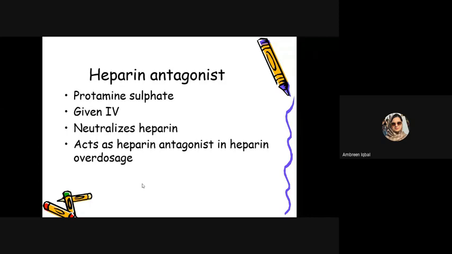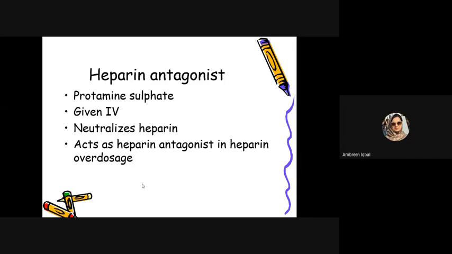Sometimes, by mistake or from a suicidal point of view, I have taken a high dose of heparin. So my heparin is going to cause anticoagulation, and if I have a cut it may lead towards bleeding and promote the bleeding. So there are such emergency cases where there is an overdosage of heparin.